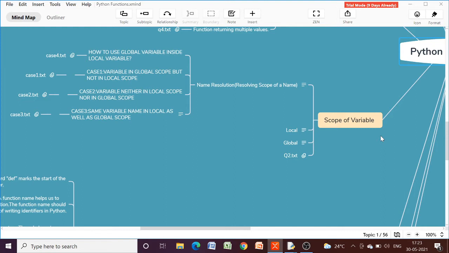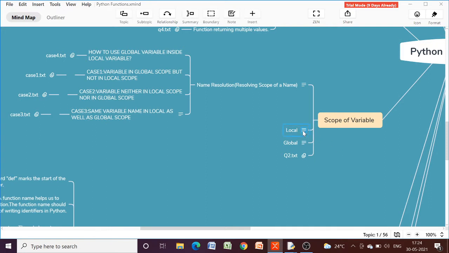So scope of variable means the part of the program within which the variable is legal or accessible. A variable can have local scope or global scope. First we will discuss local scope, then global scope.